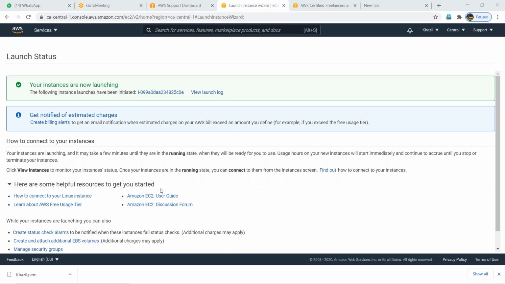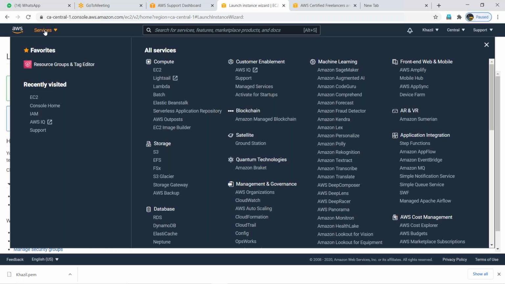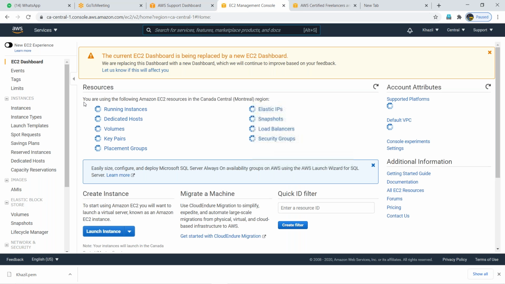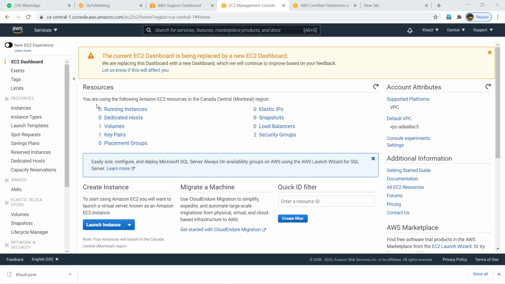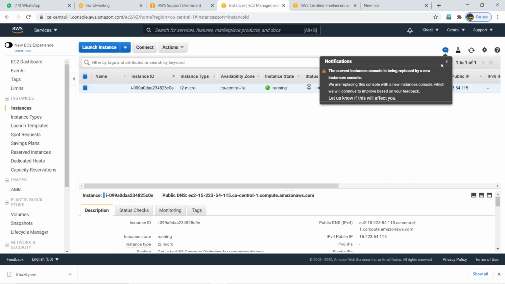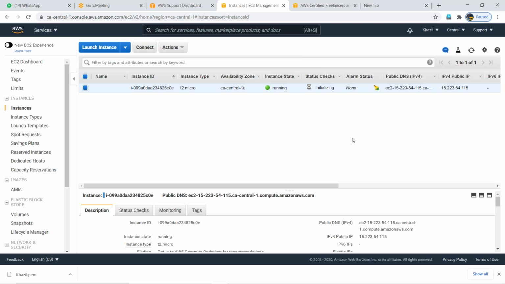Go back to services. Click on EC2. Click on running instances, same as you went initially. See, guys, now I got one server. Now your server is available here. See, hardly 2 minutes to launch your server. So you launched it in the AWS data center, not on your laptop.